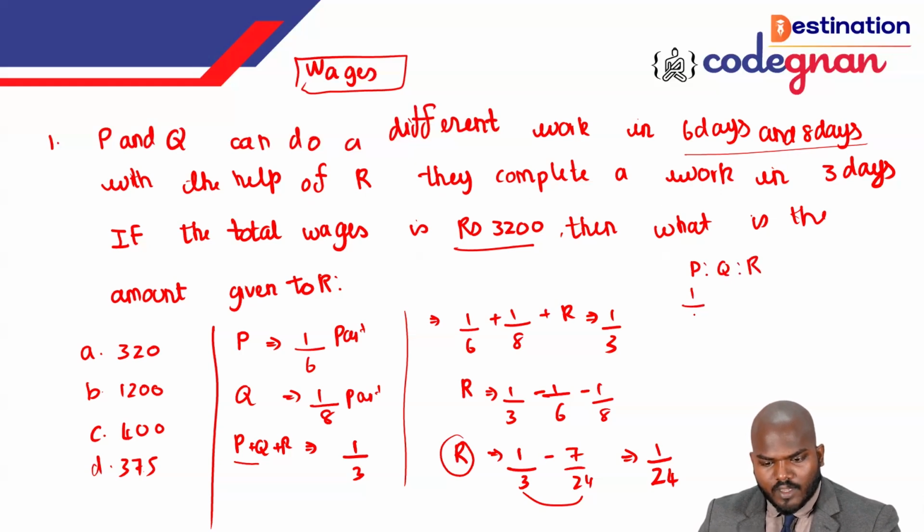P is equal to what? 1 by 6. Q is equal to what? 1 by 8. R is equal to what? 1 by 24. So the way I can take this one, if I again take the LCM, 24 comes again.